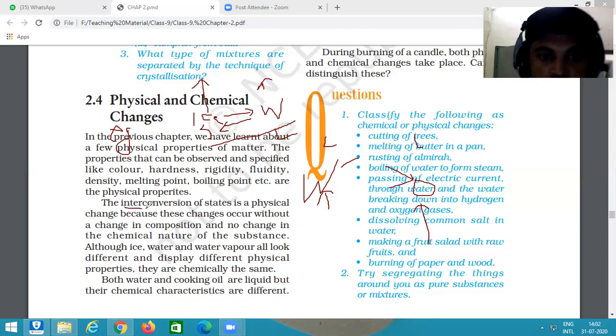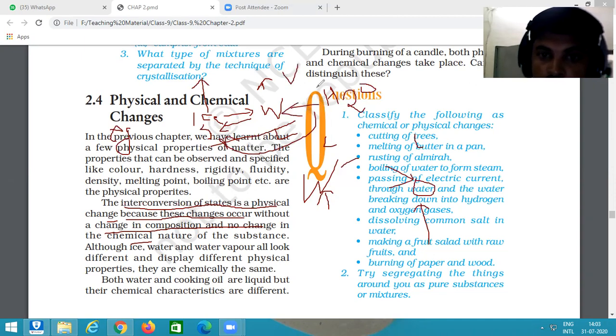So the interconversion of states in a physical change happens because these changes occur without a change in composition and no change in chemical nature. It means their chemical nature and composition will not change. If the formula of water is H2O, then when it becomes ice it will still have the same formula, when it is water it will have the same formula, and when it becomes vapor its formula will still be H2O.